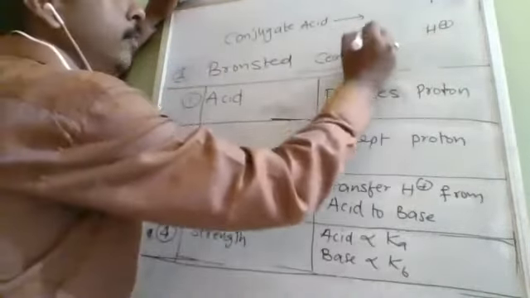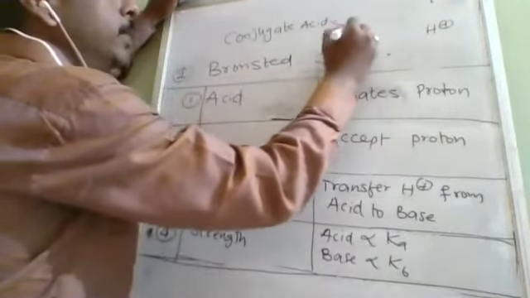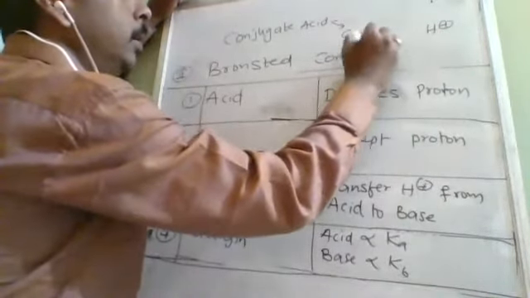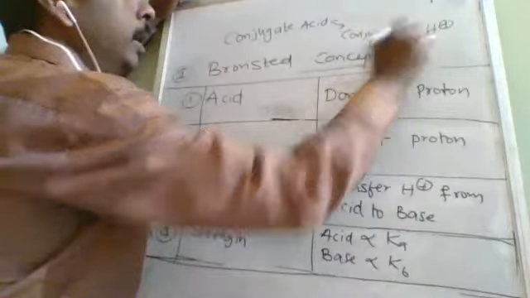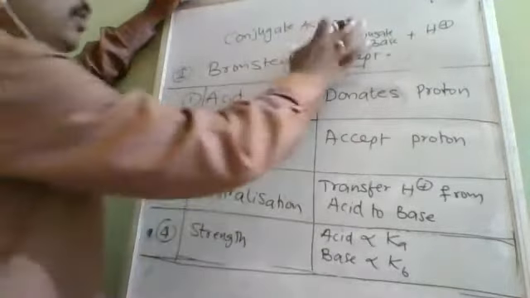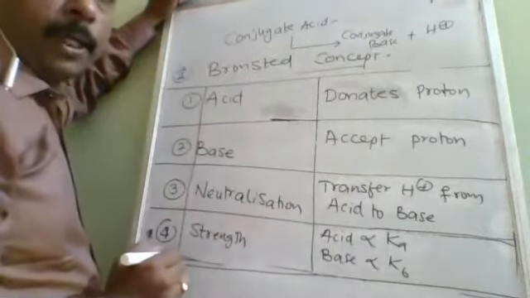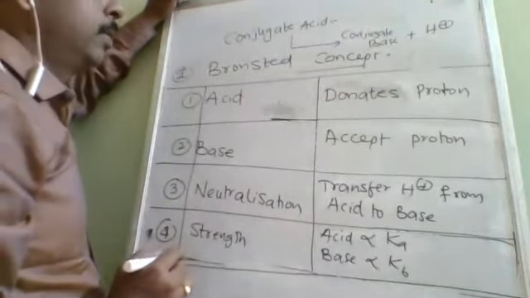Okay, so the leftover substance is called the conjugate base. So conjugate acid will be formed as conjugate base and H plus.